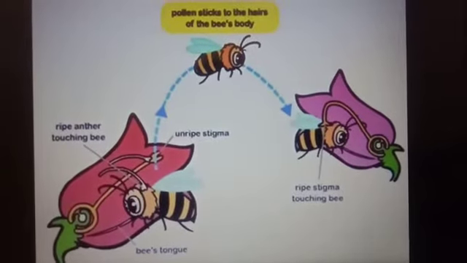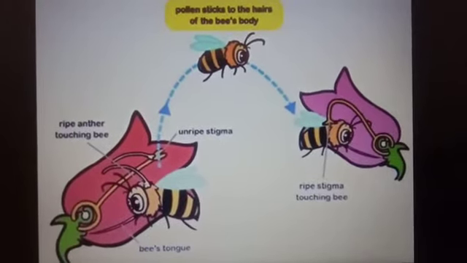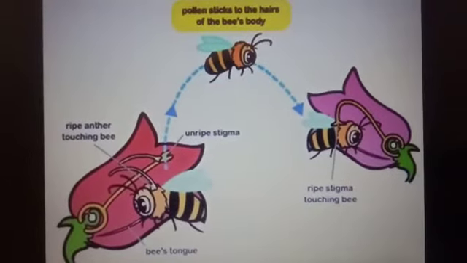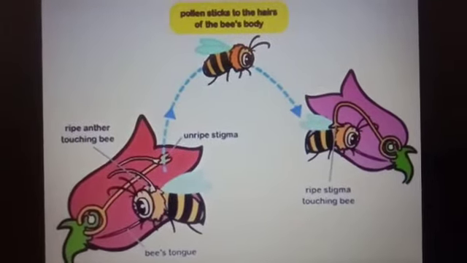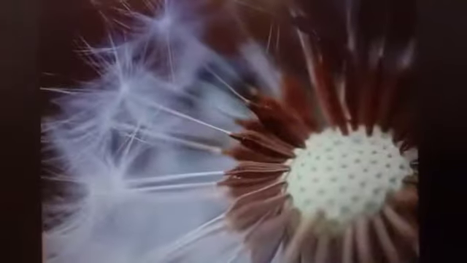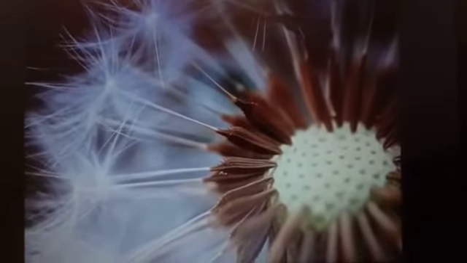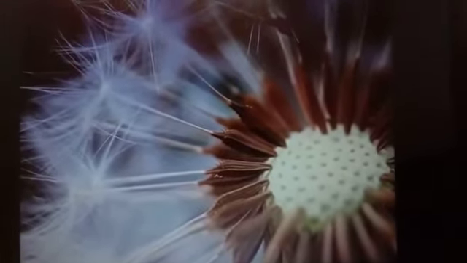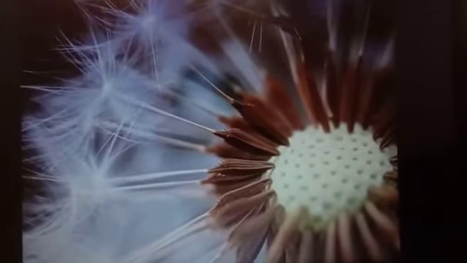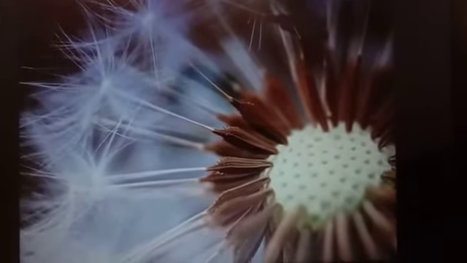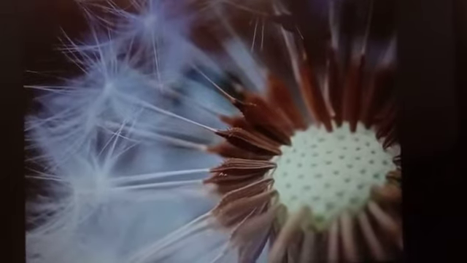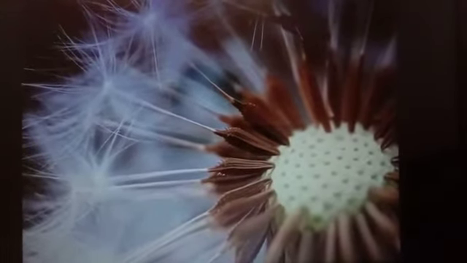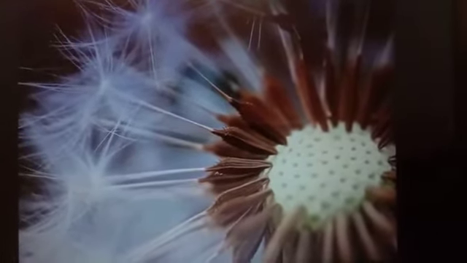The second agent of pollination is wind. The blowing wind carries the pollen grains from one flower to another flower and helps in pollination. Wind-pollinated flowers do not have large, brightly colored and scented petals or nectar because they do not have to attract insects. Wind-pollinated flowers have anthers that hang outside the flowers to catch the wind.